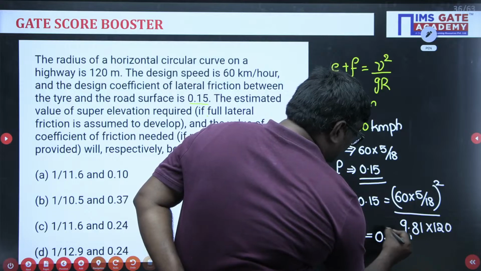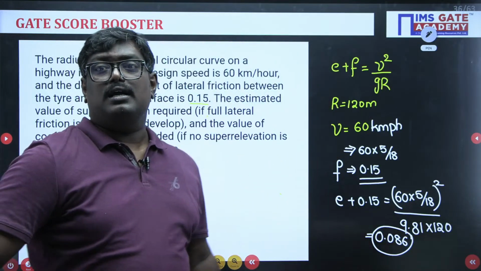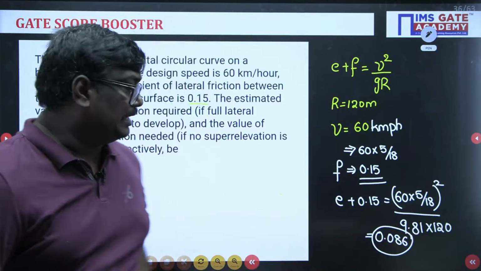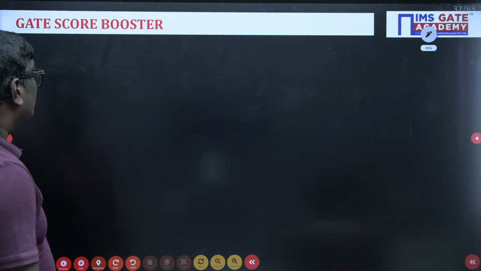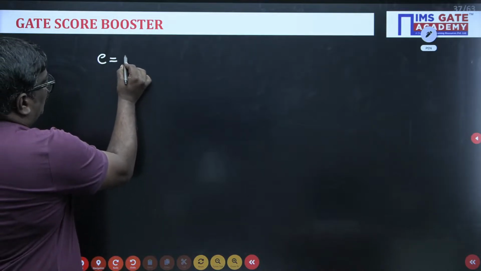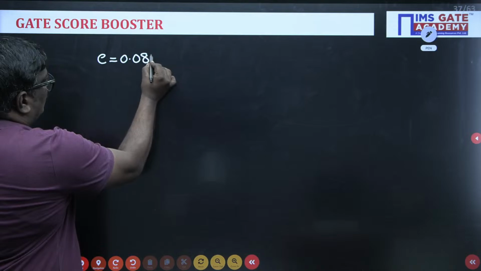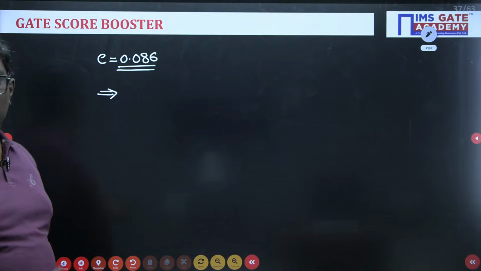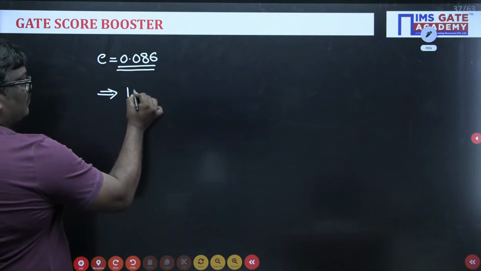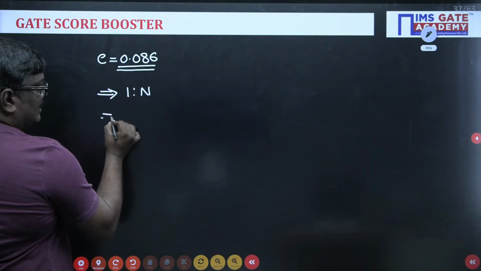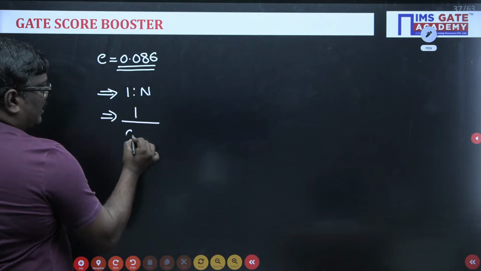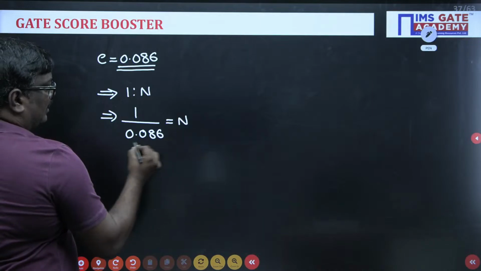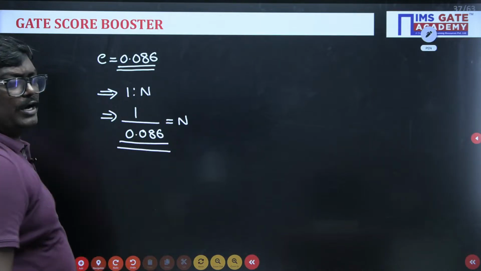So why I am asking is, everyone see, students, they have given super elevation as 1:1 something, right? Here you got E value equal to 0.086. If you want to find this in 1:n, just divide 1 by 0.086, and this will be equal to your n. Can anyone tell me what is 1 divided by 0.086?